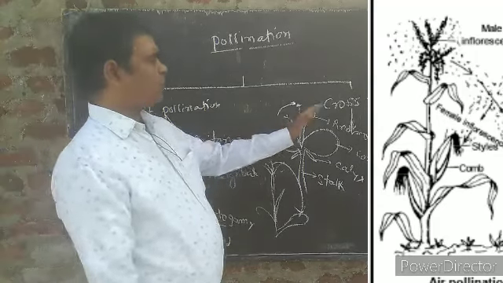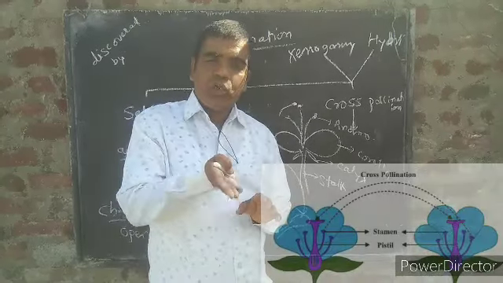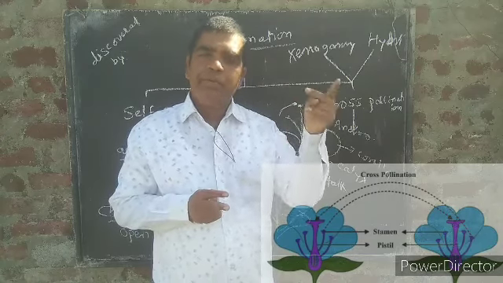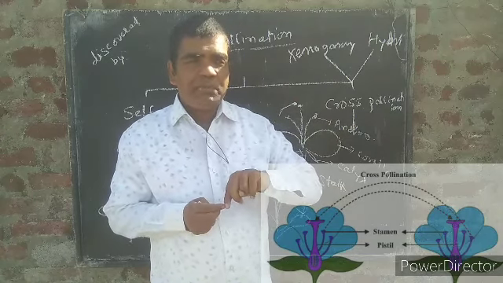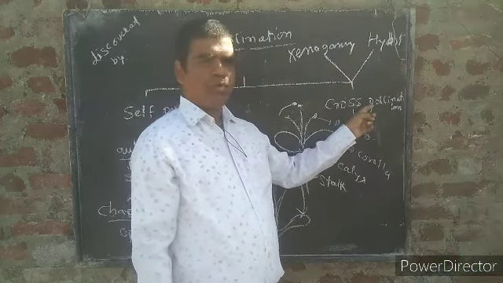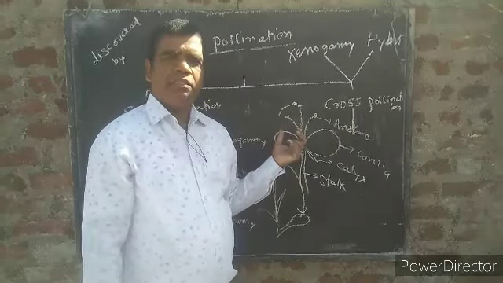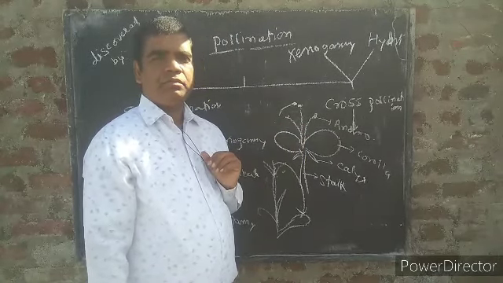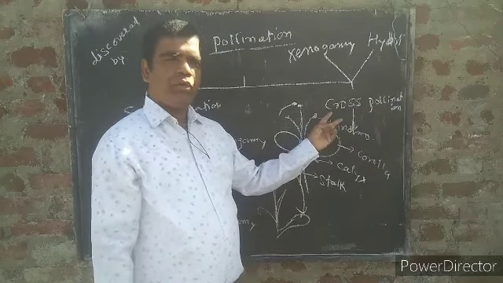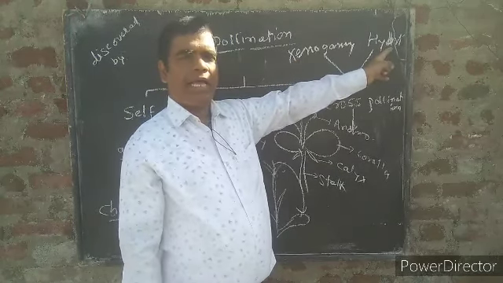Next, cross pollination. The transfer of pollen grain from anther to the stigma of a different flower, of a different plant, of the same species or different species is called cross pollination. Next, cross pollination is of two types. Which are the two types? Xenogamy and hybridization.